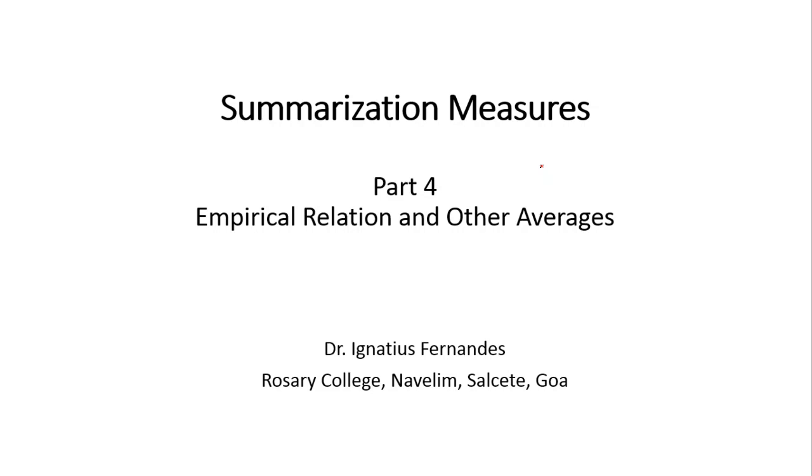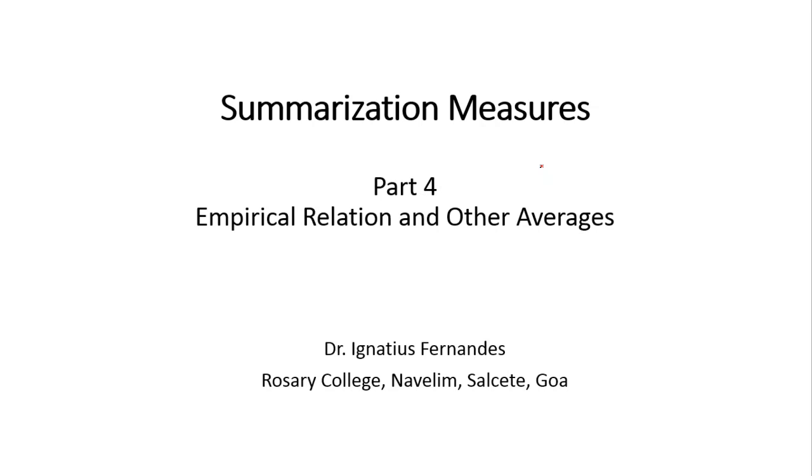Welcome back to module 4 of unit 2, summarization measures. We will be talking about the empirical relation between the measures of central tendency and other averaging tools that are sometimes used.